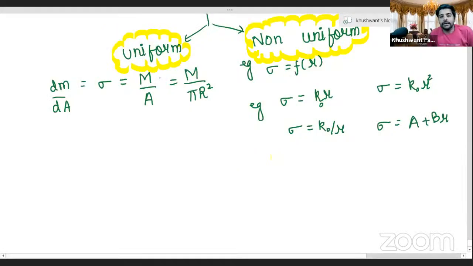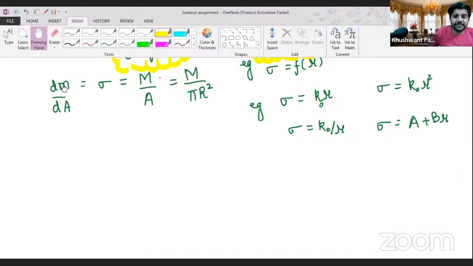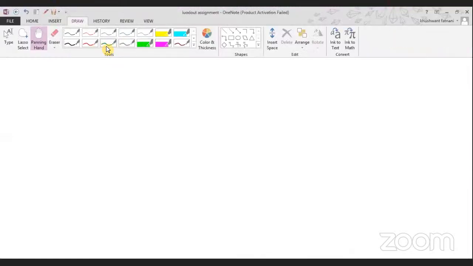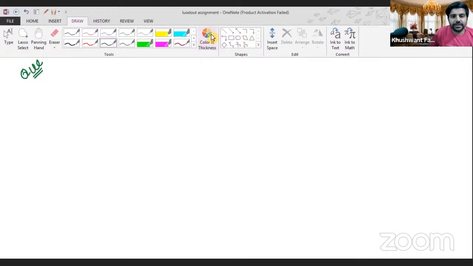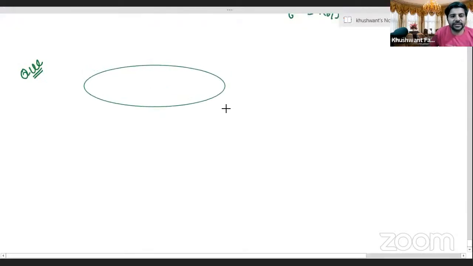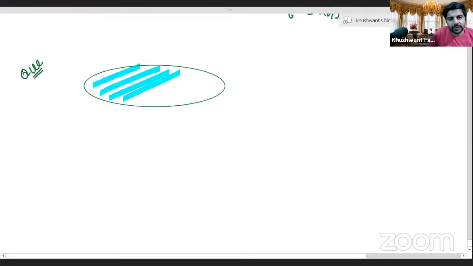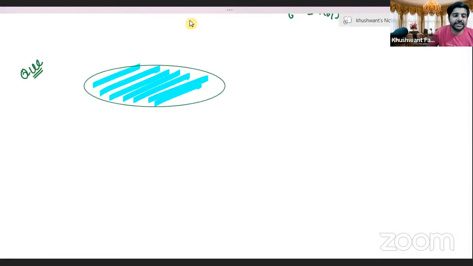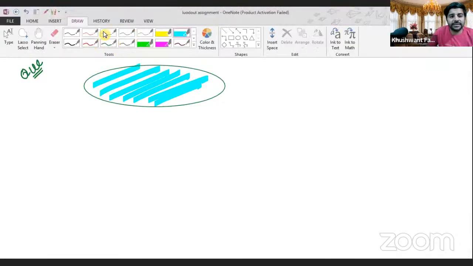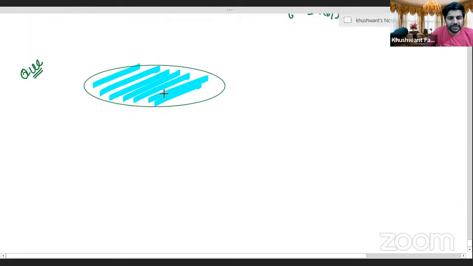So, okay, everyone. Abhina, let's take the uniform wala case first. Vasu, are you ready? Yes, sir. Over here we have the uniform case. In this case, there is a disk and you need to calculate its moment of inertia about the central point. Generally they will shade the central part whenever we are talking about a disk. So let's write this over here.